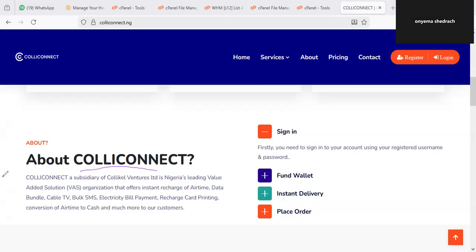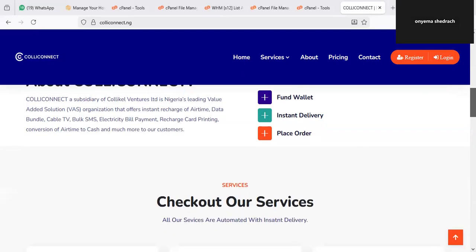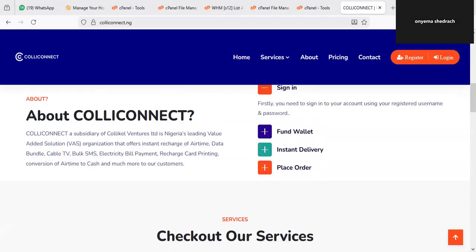I believe you understand what we are trying to say here, because let me tell you, you don't just jump and register on any kind of platform you see out there. You need to analyze any platform you want to register on before you even sign up with them. So I recommend Colliconnect with everything in me. So you have to actually get started right away.